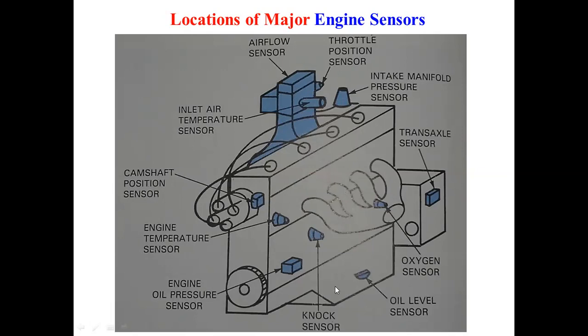On the cylinder block we have the engine temperature sensor, engine oil pressure sensor, NOx sensor, and transaxle sensor. At the bottom, in the crankcase, we have the oil level sensor and oxygen sensor.